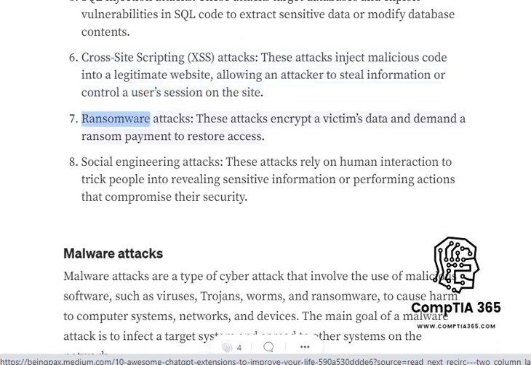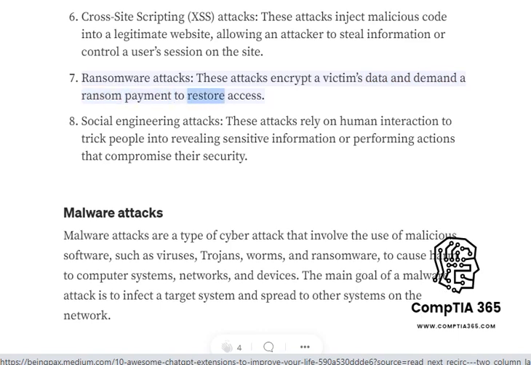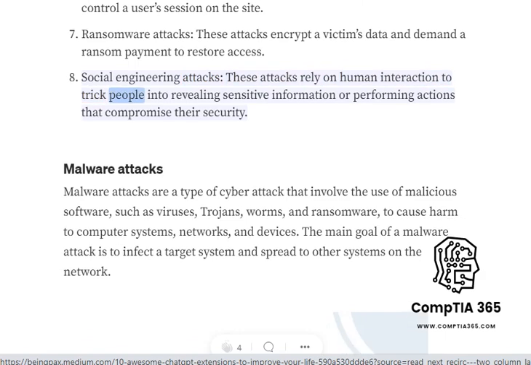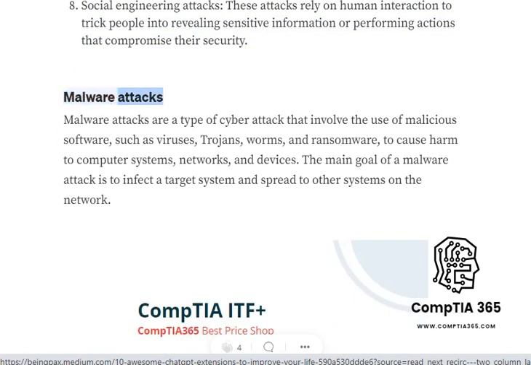These attacks inject malicious code into a legitimate website, allowing an attacker to steal information or control a user's session on the site. Ransomware attacks. These attacks encrypt a victim's data and demand a ransom payment to restore access. Social engineering attacks. These attacks rely on human interaction to trick people into revealing sensitive information or performing actions that compromise their security.